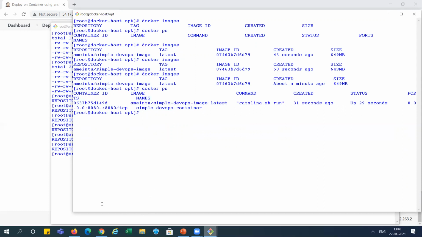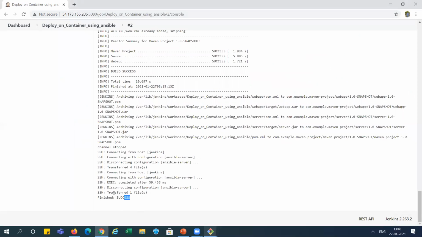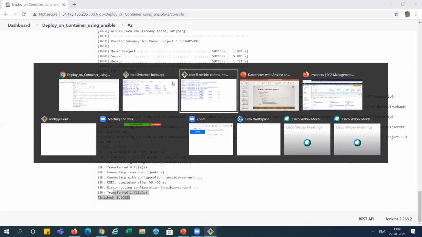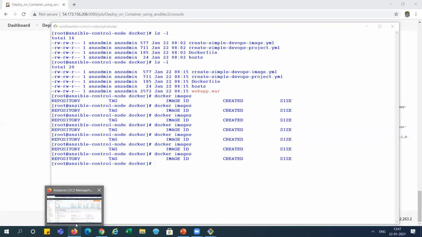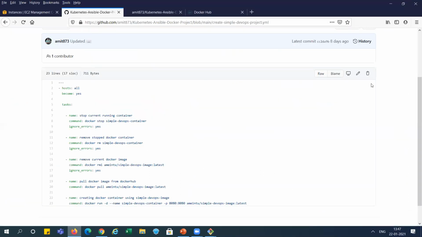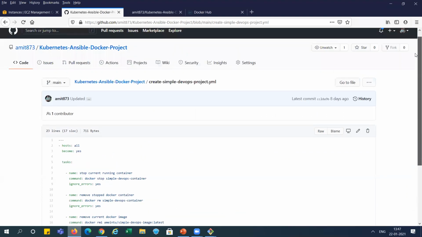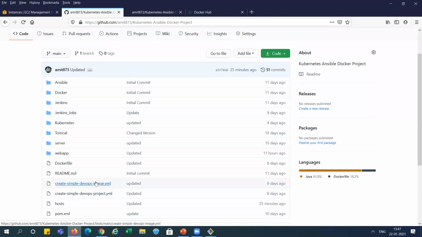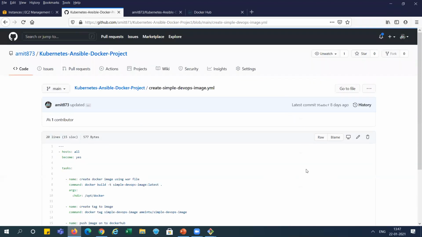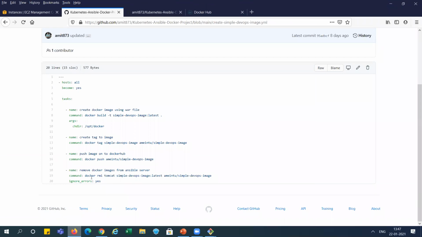And let's check the status of the job. It is success actually, right? And what happened here in the Ansible system, it created and deleted the Docker image file. So we are not getting it here, actually it is deleted in between, because in the Ansible playbook I showed you earlier, in the earlier one, it will delete all those things in this first playbook. You can see here image. After creating, it will remove both these images from here, right?